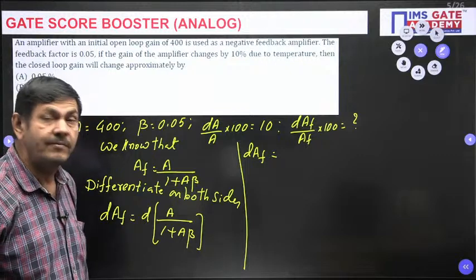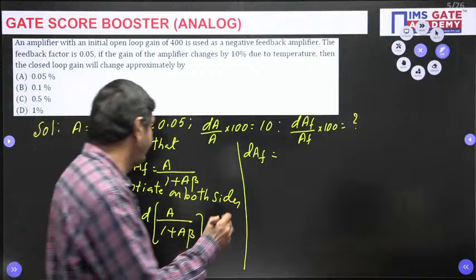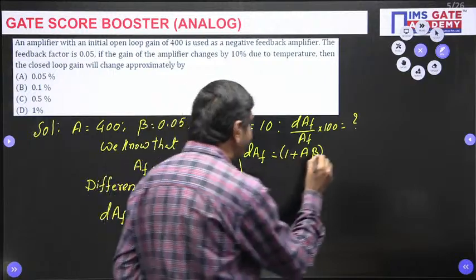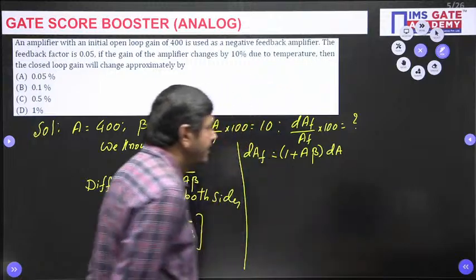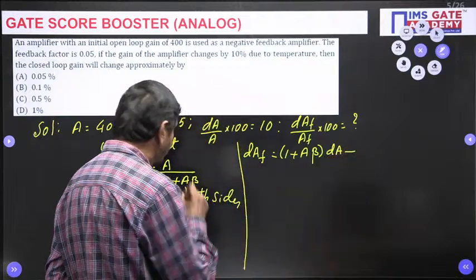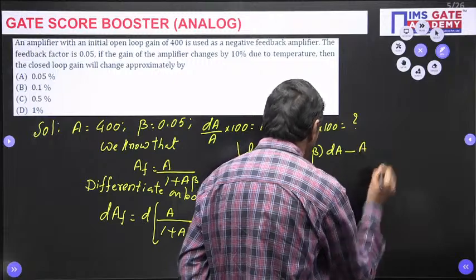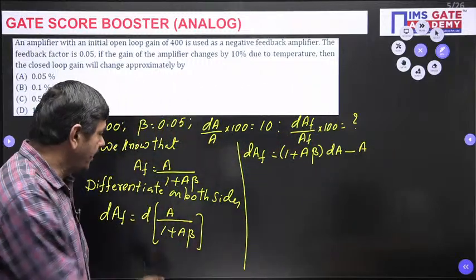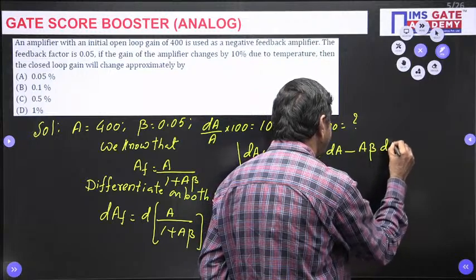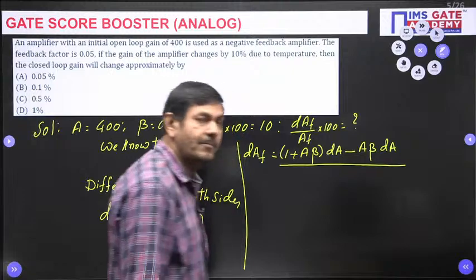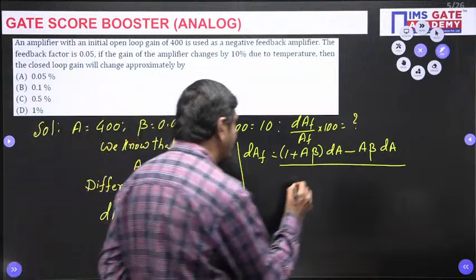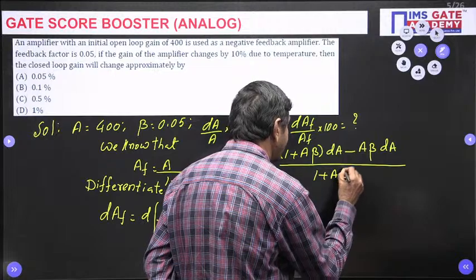I can apply the u by v formula: v into derivative of u minus u into derivative of v, whole divided by v square. v is nothing but 1 plus A beta, into derivative of A, which is dA, minus A into derivative of 1 plus A beta. Derivative of 1 is 0. In A beta, beta is constant and the derivative of A is dA, whole divided by 1 plus A beta whole square.